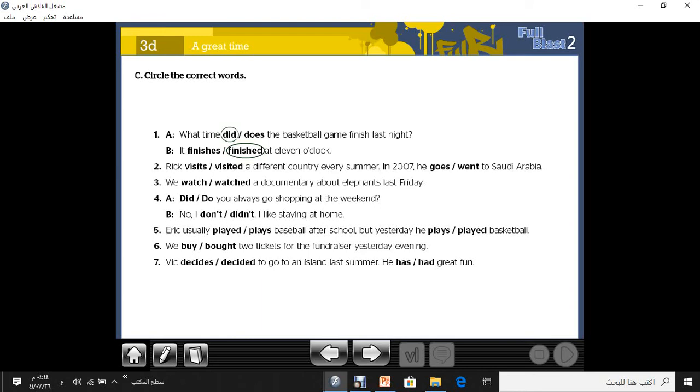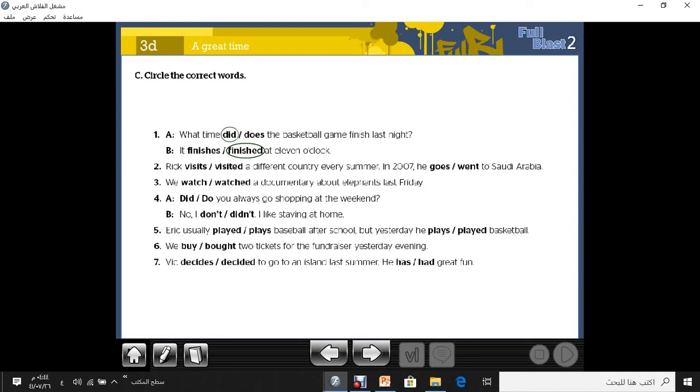Number 2, Rick visits or visited. As I said to you, visits here is present simple. Visited, past simple. So we have to complete reading the sentence to know if the sentence is present simple or past simple. This is a comparison between the past simple and the present simple. So you have to learn the first part exactly as I explained it to you.